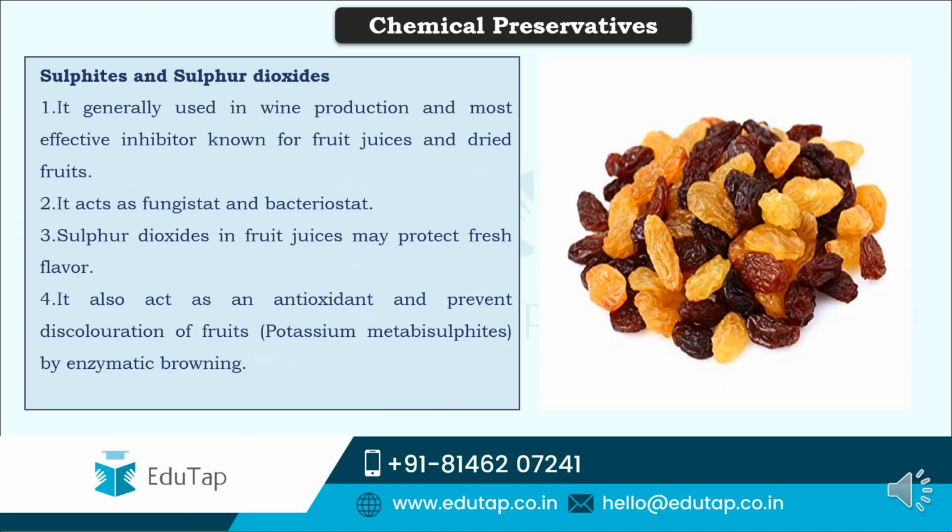So friends, next come chemical preservatives. We have seen there are so many: sulfides, sulfur dioxide, benzoic acid, all those. So we shall see each of these now. See, sulfides and sulfur dioxide are generally used in wine production, and these are the most effective inhibitors known for fruit juices and dried fruits. How? As they act as fungistats and bacteriostats. They arrest the growth of fungus and bacteria.